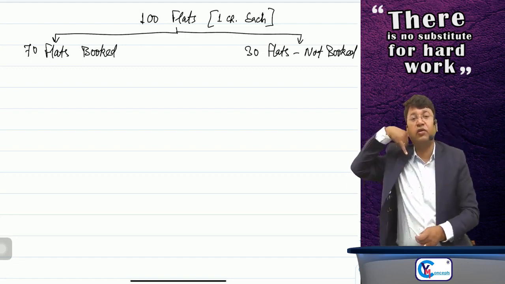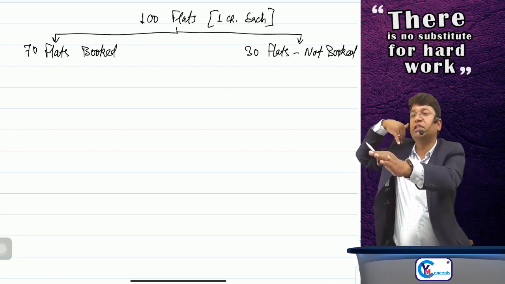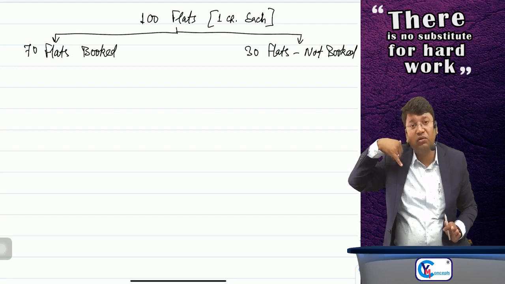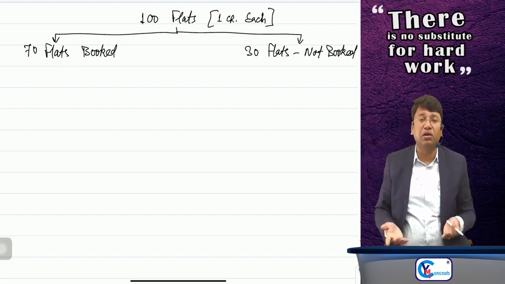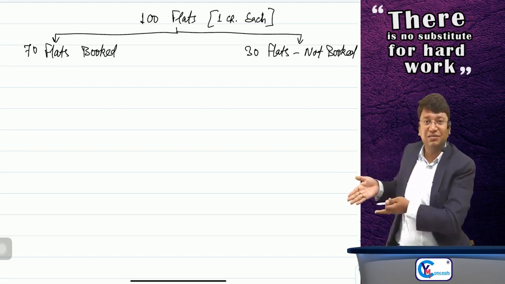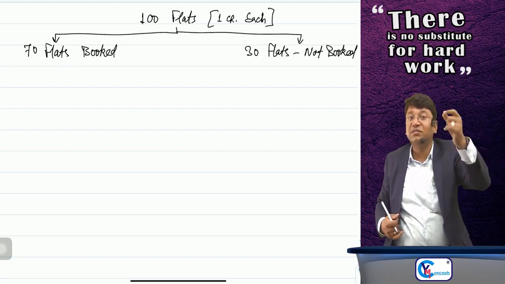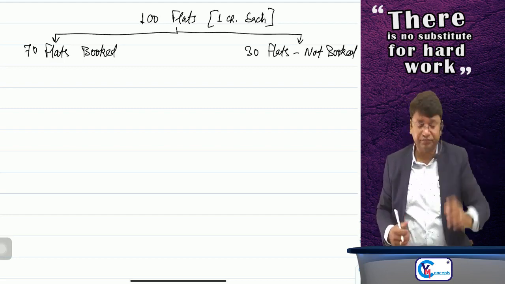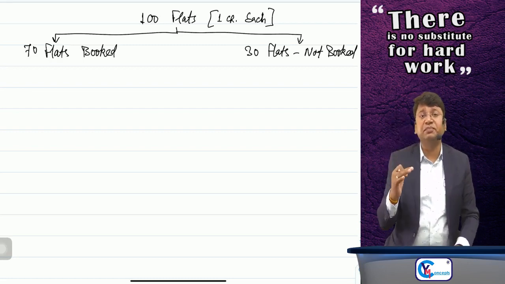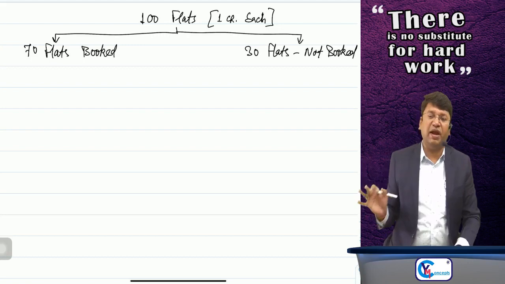Okay, sir, first of all, the point comes when it is said that a flat is booked. If you call the builder and say please book flat number XYZ for me over the call, will he book it? No. Sir, over the call, we don't even book the seat of a class for a student. How can he book the flat? Because he needs some consideration, some advance. Okay, sir, suppose it is the policy of the builder that if you pay rupees 1 lakh, we will book your flat.